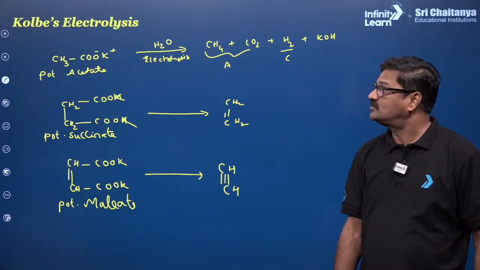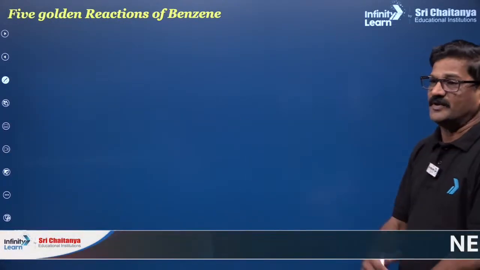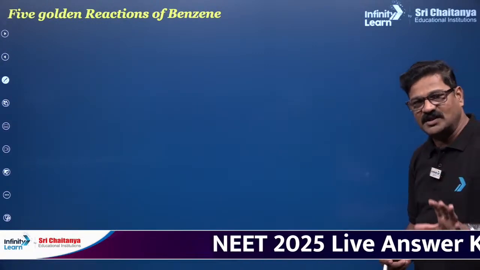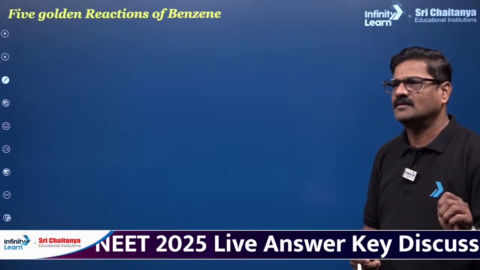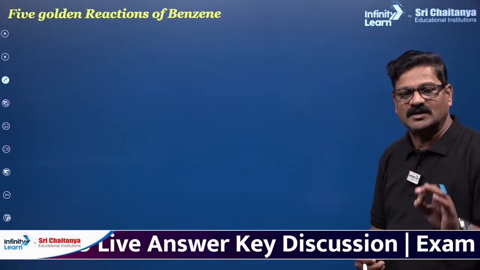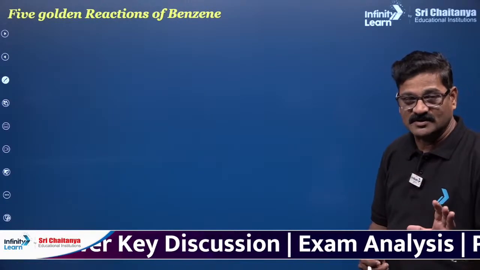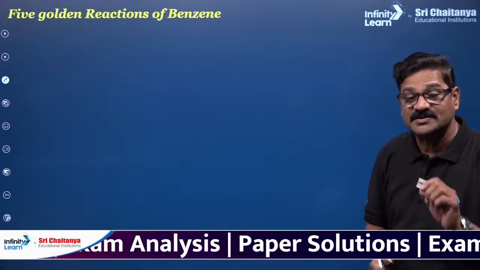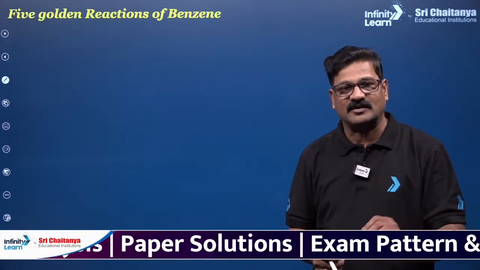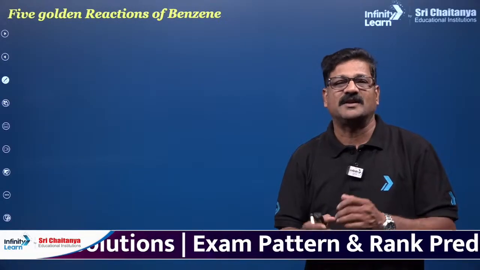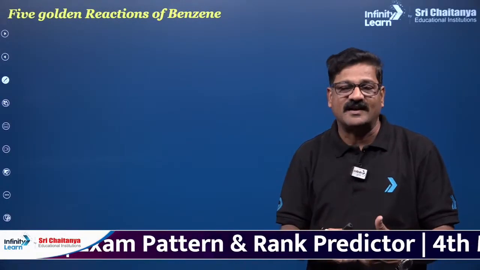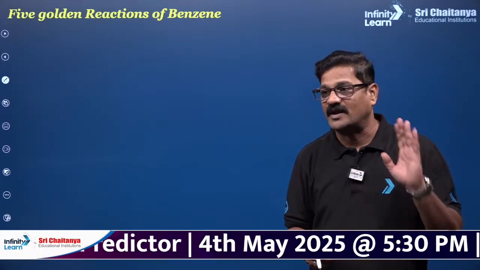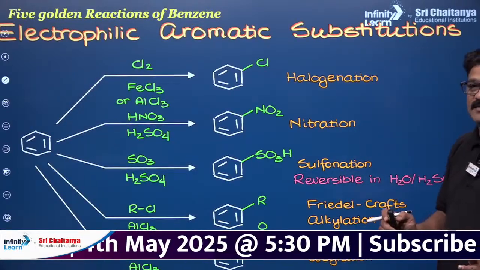Right. Now, my dear students, the 5 golden reactions of benzene. That's very, very important. Benzene has 3 double bonds in it, but it does not behave like an alkene. It does not participate in addition reactions due to delocalization of the pi electron system. Because of the resonance, the pi electron system is locked inside the benzene, so benzene always prefers to undergo electrophilic substitution reactions. I have 5 golden reactions of benzene.